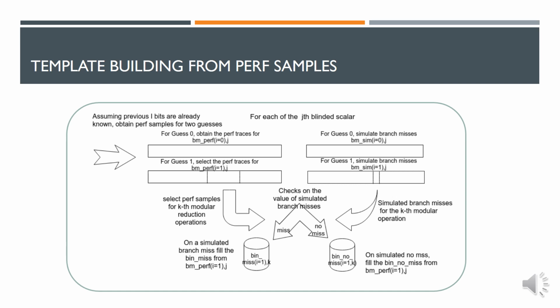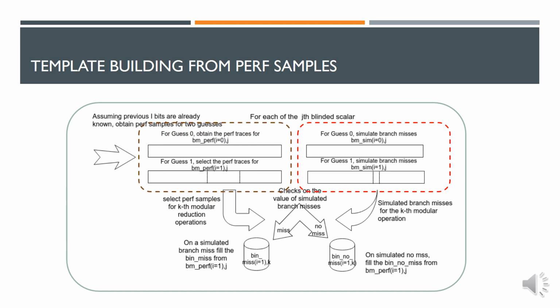This gets us to a generalized algorithm of the template building from the perf samples. Let us assume that the adversary seeks to identify the ith bit of the jth blinded scalar. In this process, the adversary acquires again n number of independent blinded traces of the branch mispredictions. The assumption for this attack is such that the previous blinded bits have to be retrieved beforehand for finding out the ith blinded bit. For each of the guesses, either 0 or 1, the template building phase requires 2 sets of traces. One from the simulated branch misses and the other from the actual perf samples from the HPCs.